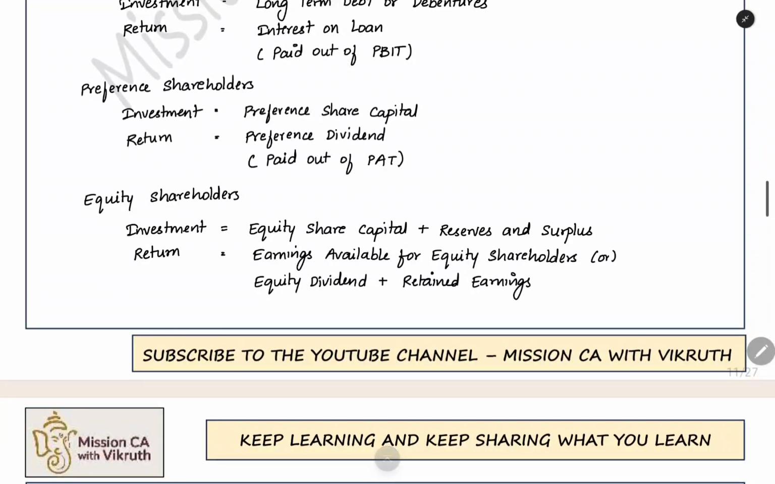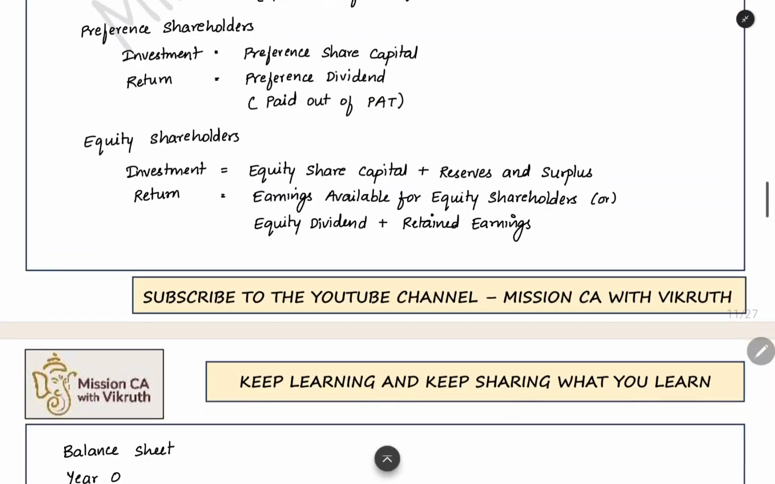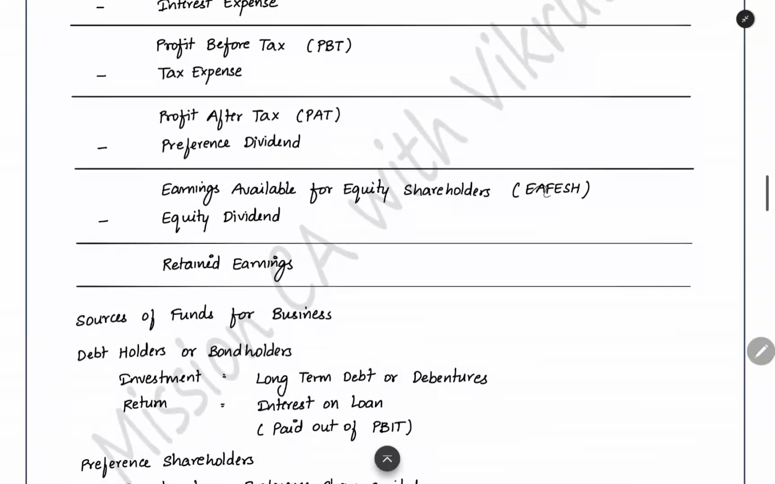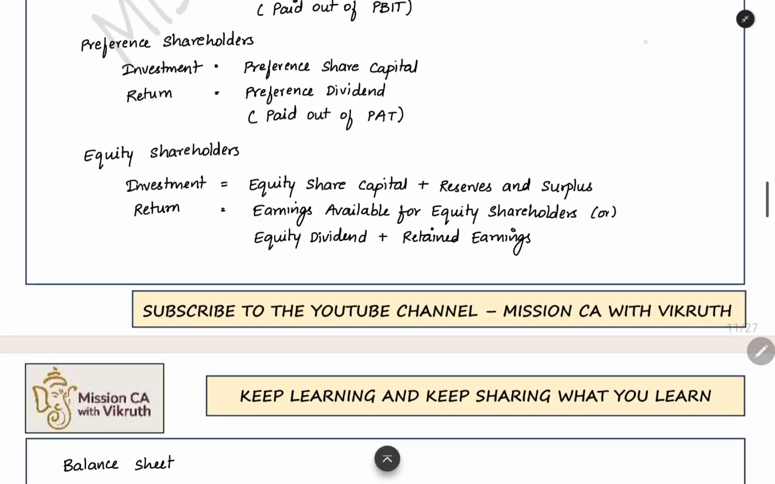Now, what is the equity shareholder property? They are investing equity share capital plus reserves and surplus. These two amounts are the property of equity shareholders. For them, what are we giving back? We are giving the earnings available for equity shareholder. This is the entire earnings which we are going to give to the equity shareholder. This we can also call equity dividend plus retained earnings.